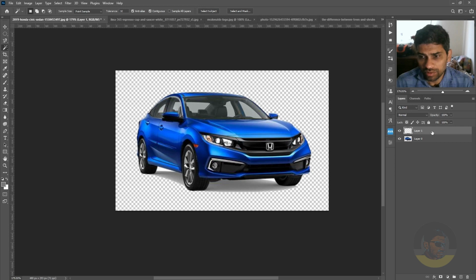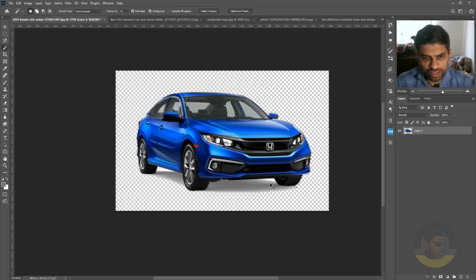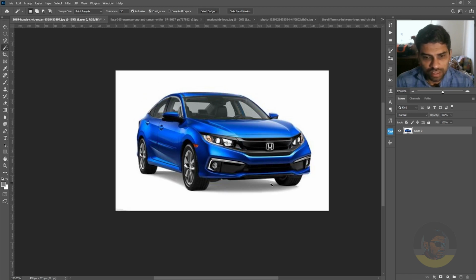So if I create a new layer, drop it down, and fill it with gray, you can see the shadow looks not okay. So I will press Ctrl Z to undo the removal of the background. What we should do here is go with the pen tool once again.